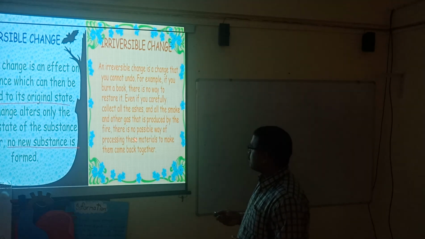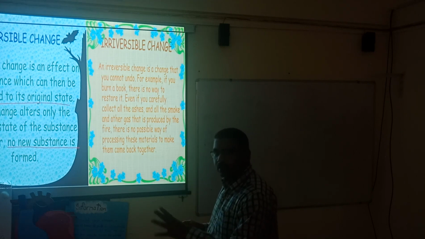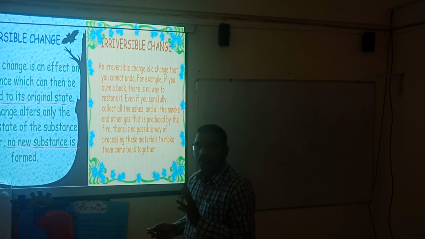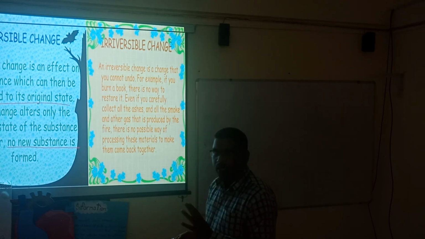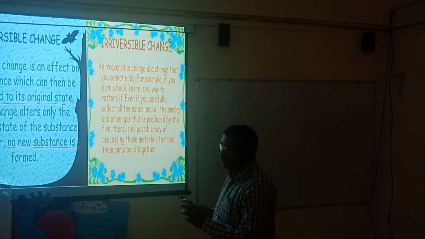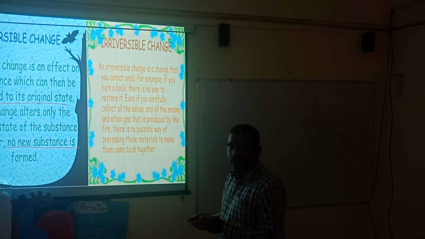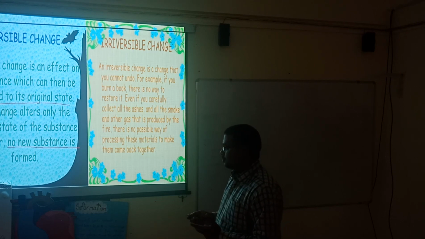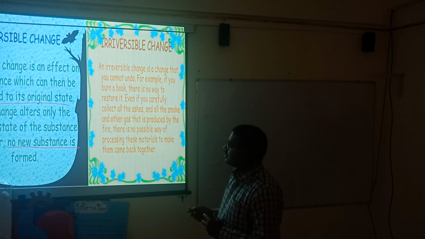You can go through this slide and observe it. All the things are written, whatever the conditions are. If anything is to change, you apply some temperature, pressure, or heat to the particular substance. If the substance gets converted and, after we remove that effect, it gets converted back into its original form, then it comes under reversible.